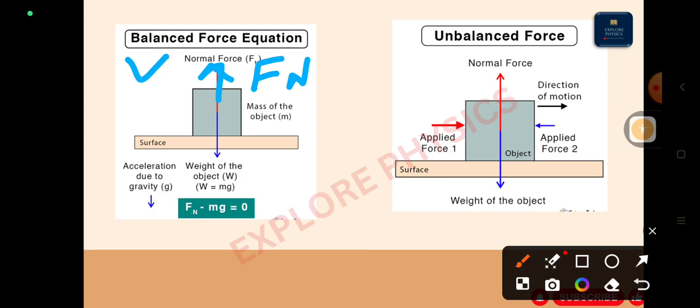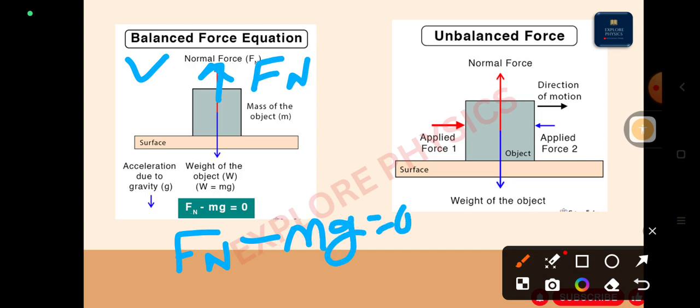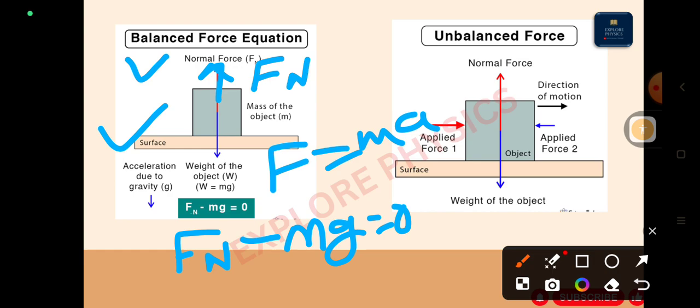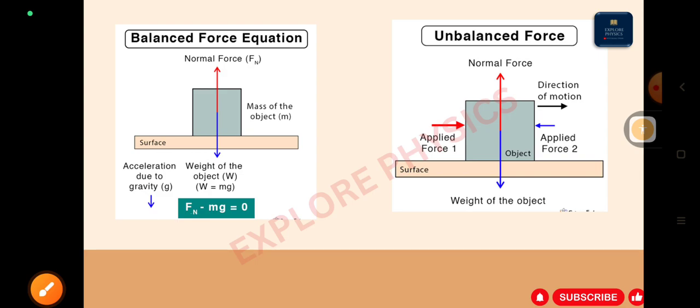As this object is not moving, we consider Fn as positive, therefore Fn minus mg is equal to 0. Total force acting on the body is how much? The formula is m into a. And here how much force is acting on the body? Zero, because whatever force is acting on the same object is equal and opposite in direction. Therefore the net force acting on that object will be equal to 0. Fn minus mg equals 0. Understood? Yes. Let us move towards the next one.